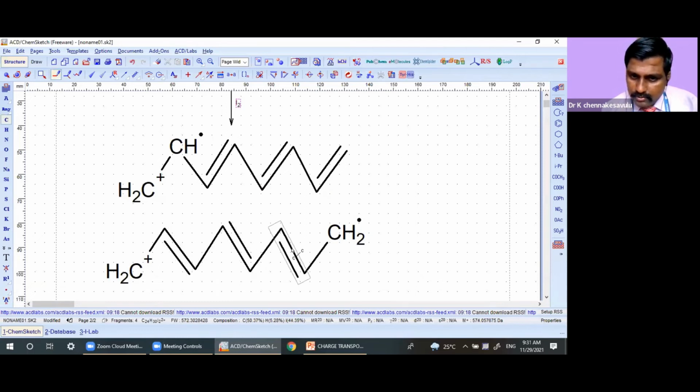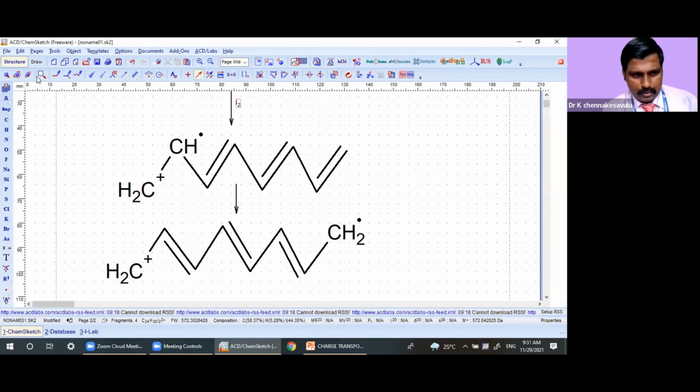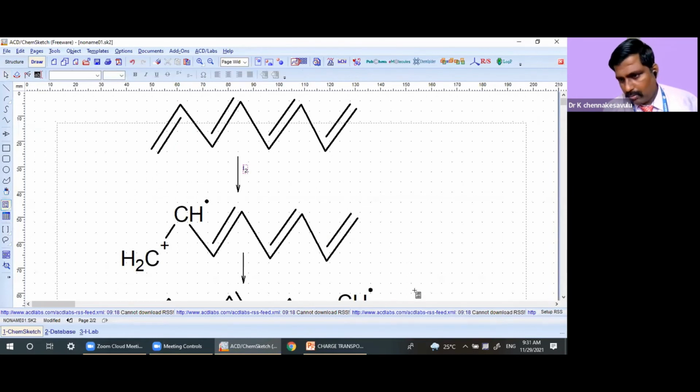This is also called a polaron. Both are the same only. Why? It is delocalizing from one place to another place. Irrespective of the distance between this positive charge and free electron, both are polarons.